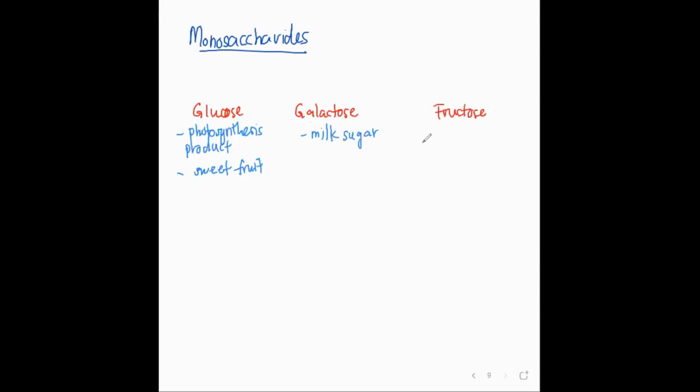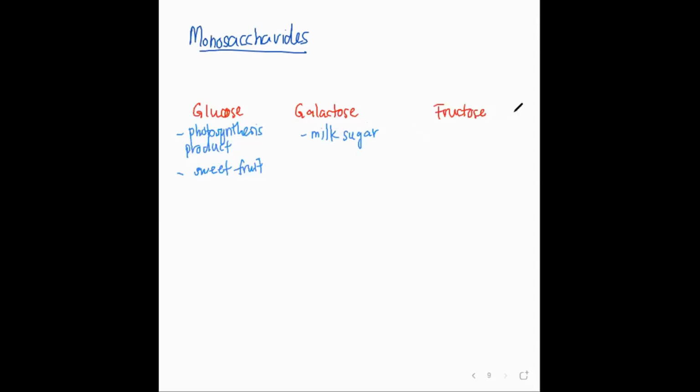So the sugar that is inside the milk is known as galactose. So galactose is found in milk, and the sweetness is not as sweet as glucose. You drink milk, you don't really feel the sweetness, right? But galactose is actually a part of sugar that is found in milk.